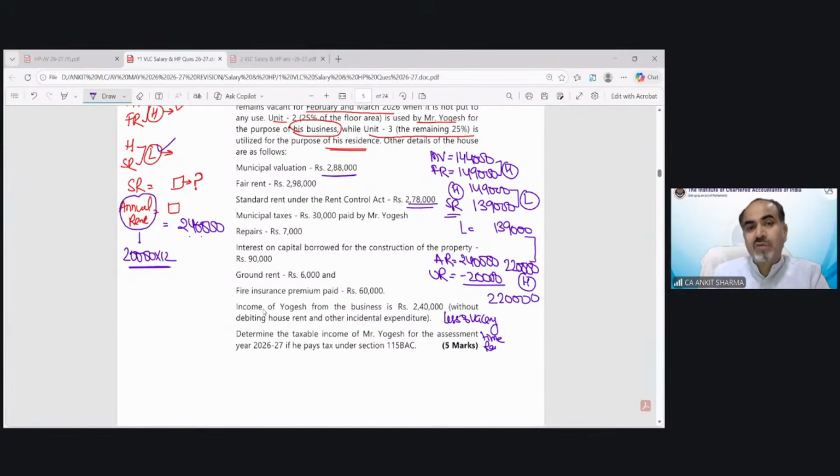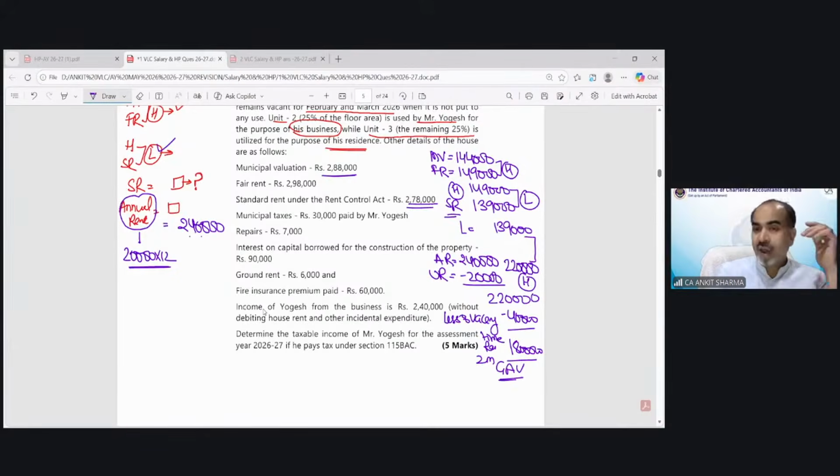So vacancy is for 2 months. So for 2 months rent, we have to reduce. That would be 40,000. So now this 1,80,000, that is going to be my GAV. We have discussed this kind of calculation in detail in our normal class.